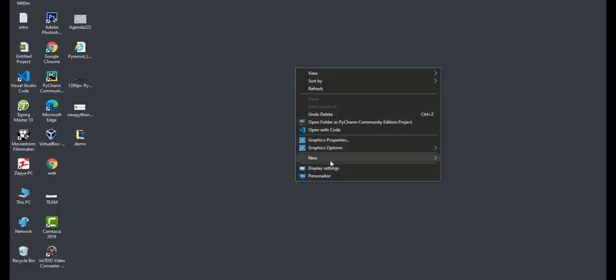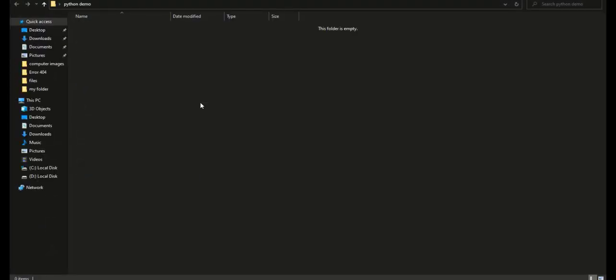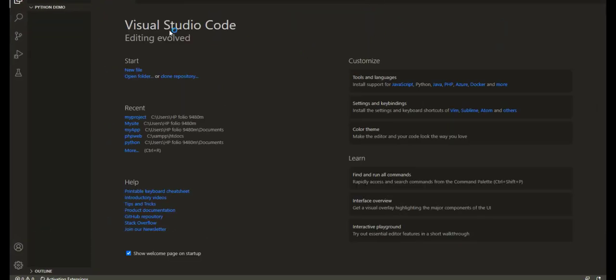Now we will create a folder called Python demo. Here we can save our Python files. Just click to go inside it, click the right side, and choose Open with Code. Here is the Python demo folder. Here you can see the file icon. Click the file icon and create your Python file.